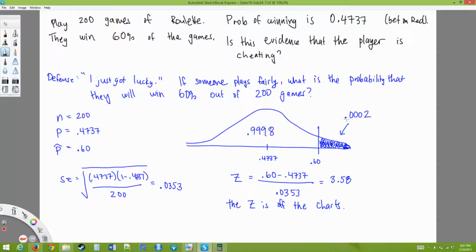So this probability, 0.0002, this is the p-value. Let's just keep in mind what this is.